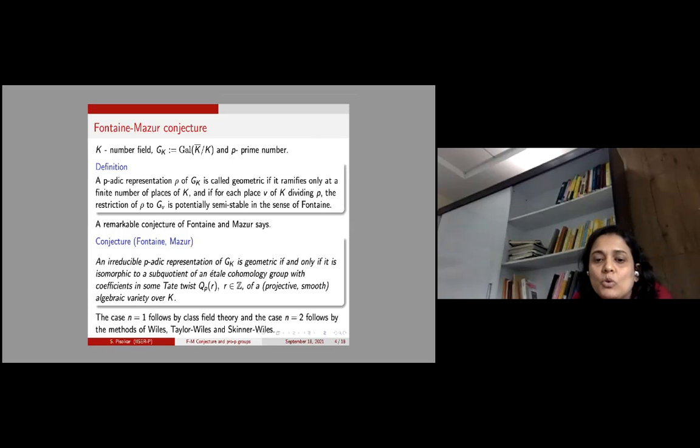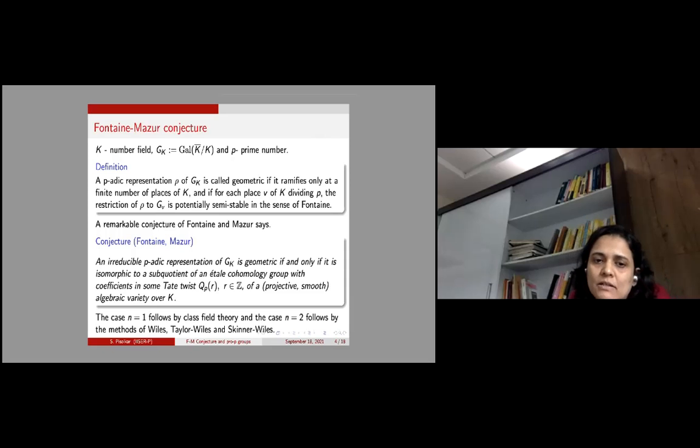And the case n equal to 2 followed from the methods of Wiles, Taylor-Wiles, Kisin, and Skinner-Wiles. The case n equal to 2 has created a sub-area in arithmetic geometry, and various new techniques have been developed in these results by Wiles, Taylor-Wiles, and Skinner-Wiles.